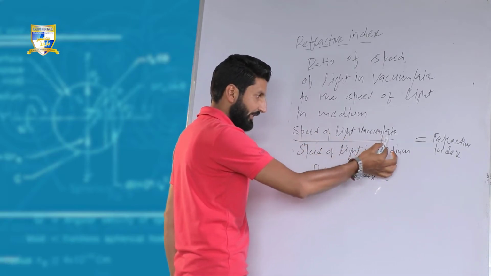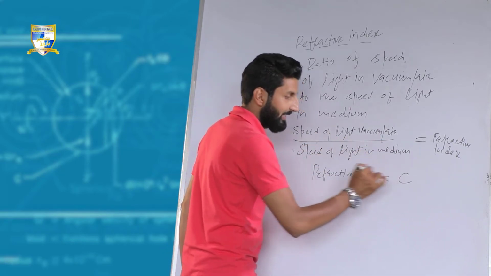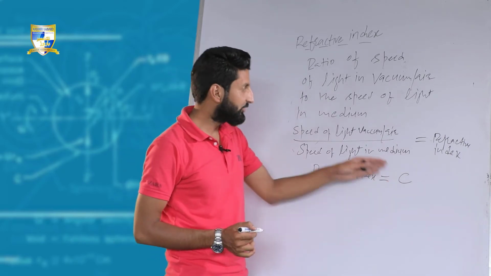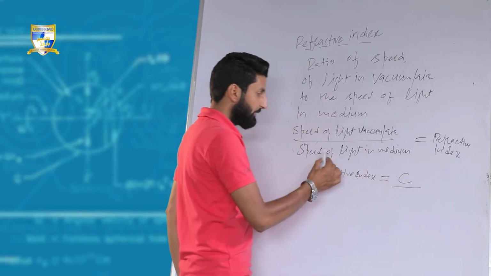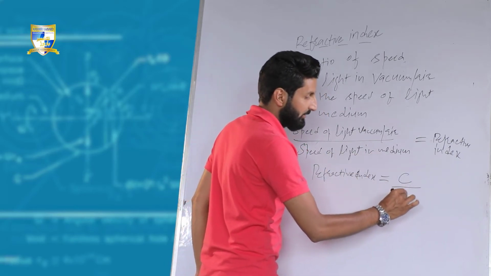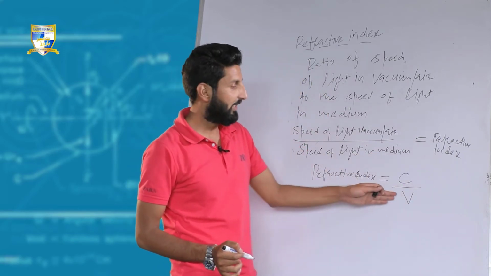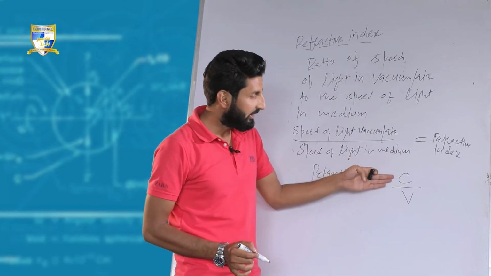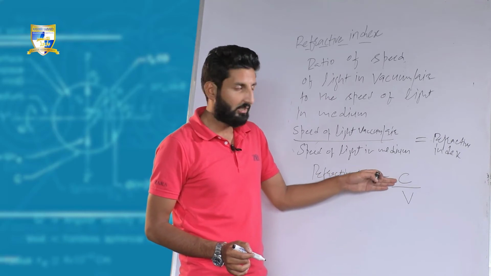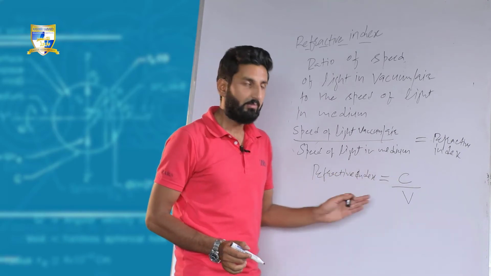So refractive index is simply the speed of light in vacuum, denoted by c, divided by the speed of light in the medium, v. C denotes the speed of light in vacuum or air, and v represents the speed of light in the medium.